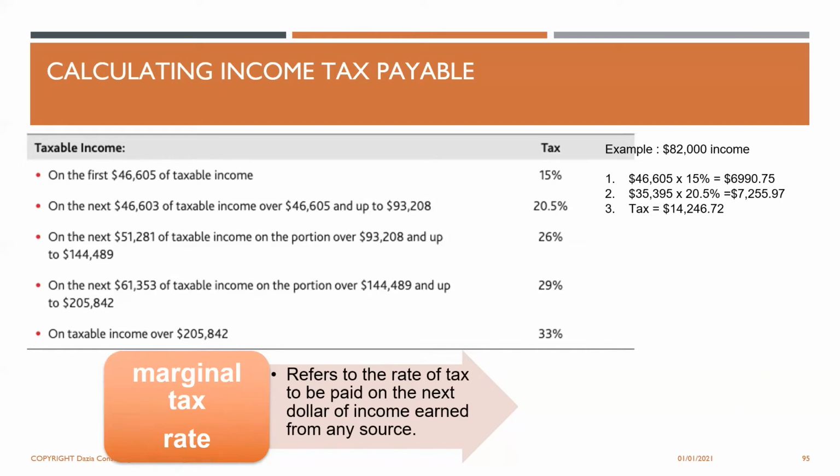The marginal tax rate refers to the rate of tax to be paid on the next dollar of income earned from any source. So if somebody is, suppose, at $93,000 of income, then if they earn more than that, their marginal tax rate is going to be 26% for any income they earn over this amount.